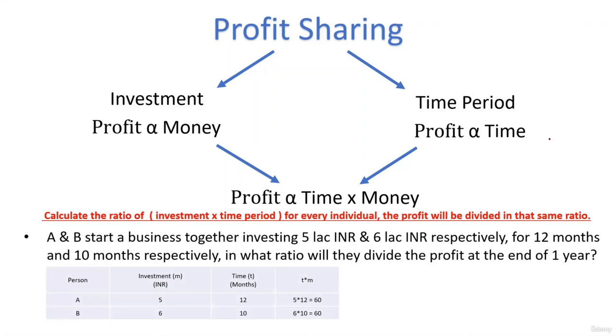For A, it is 5 into 12. Okay, and for B, it is 6 into 10. The ratio is 60:60 or 1:1. They will divide the profit equally between them.